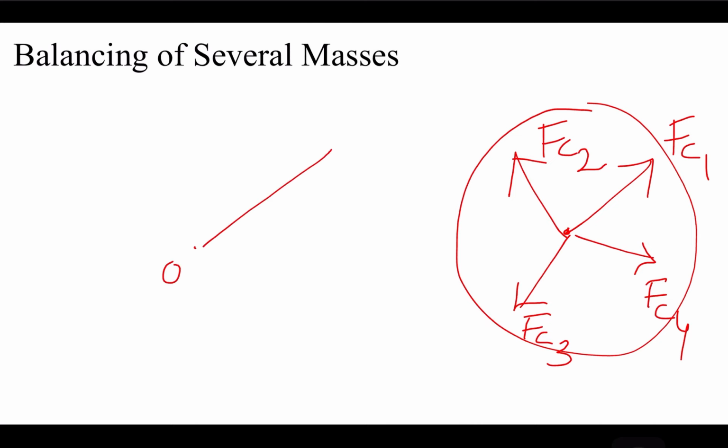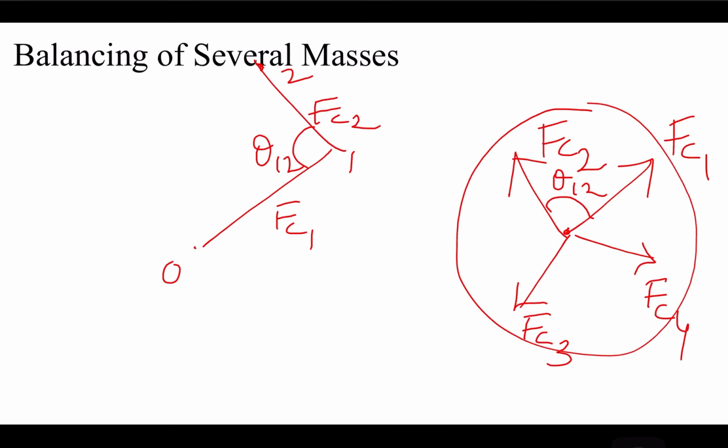FC1 in the same direction, O1. O1 represents the magnitude of the centrifugal force created by the unbalanced mass M1, and it is in the same direction. Similarly, find the angle here, theta 1 2, the angle between 1 and 2. So from there, on the other side, here it is theta 1 2. 1 2 represents the magnitude of FC2.